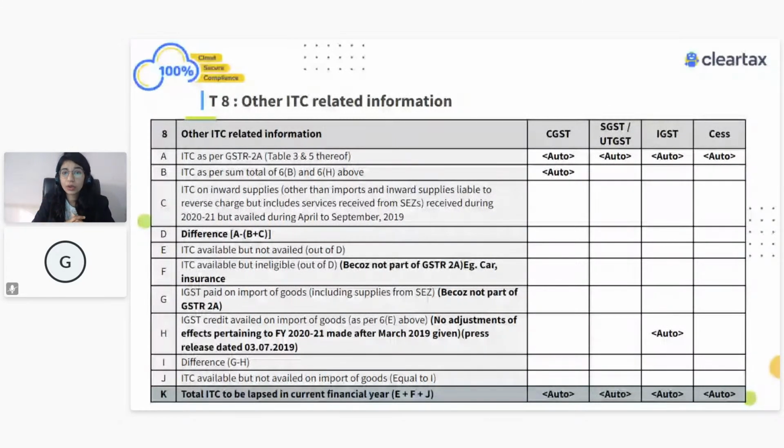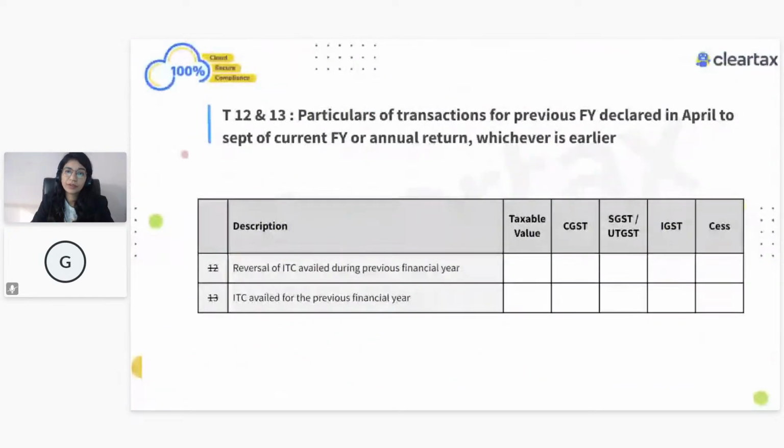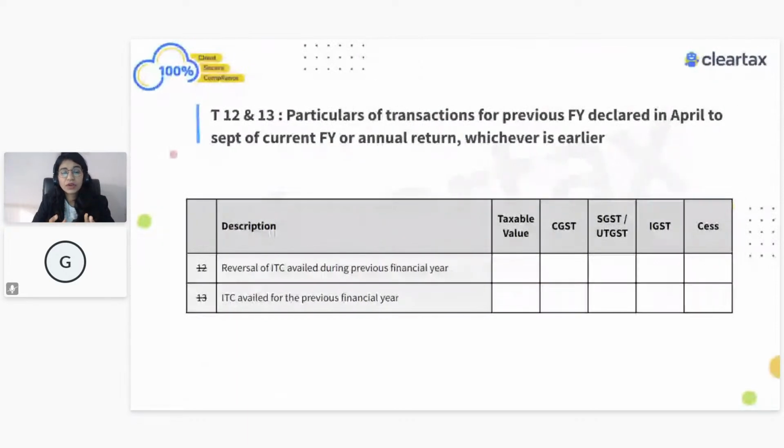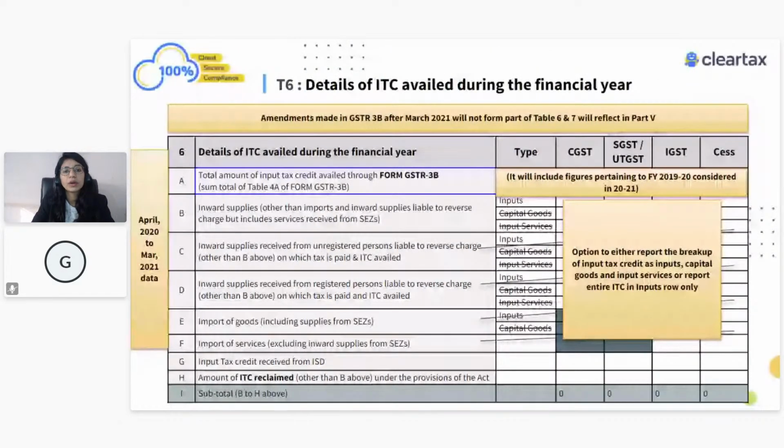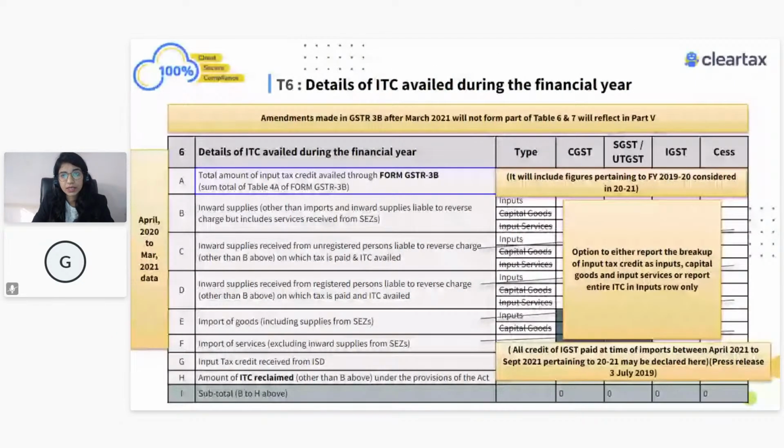So this is how we are required to show all this information, but this is how we are in fact required to even fill in this information. And if there was some ITC which was related to this year, FY 2021, but you have claimed in the next year, that information will form part of table number 13. And if there was some reversal related to current year, but you have done in the next year, again that information will form part of table number 12, right? So this is how we are required to show all this information in different tables of your GSTR-9 form in